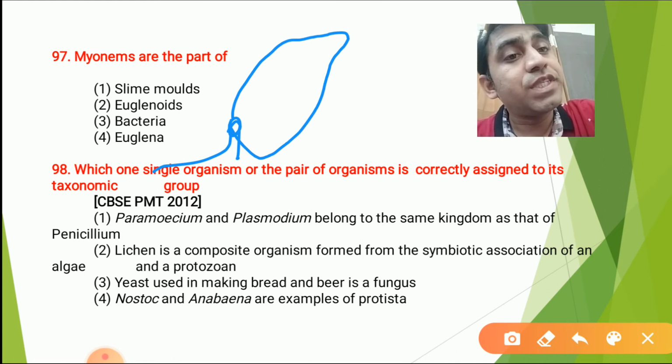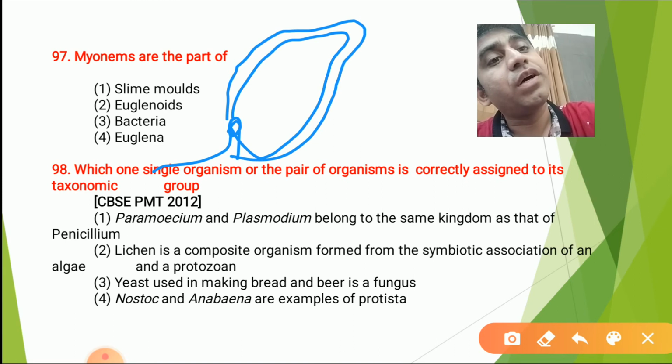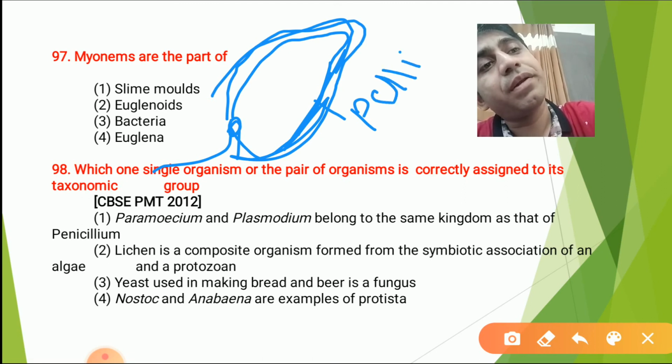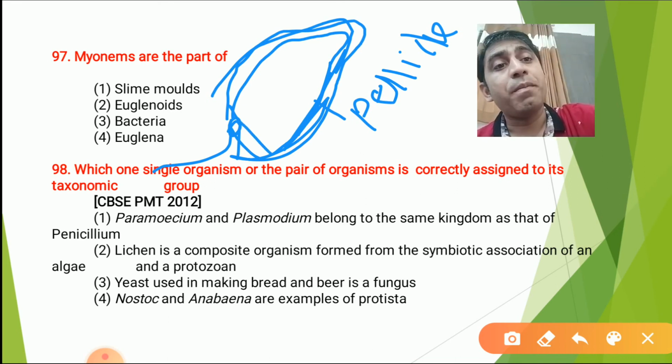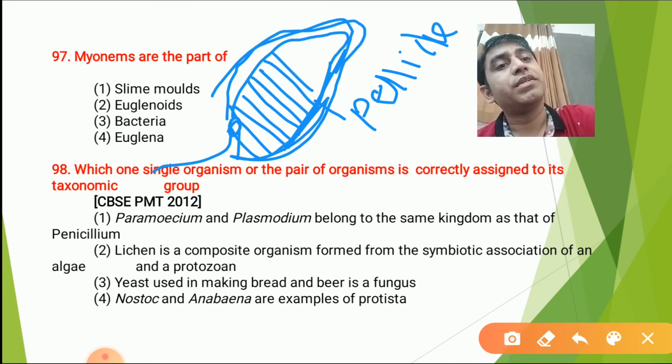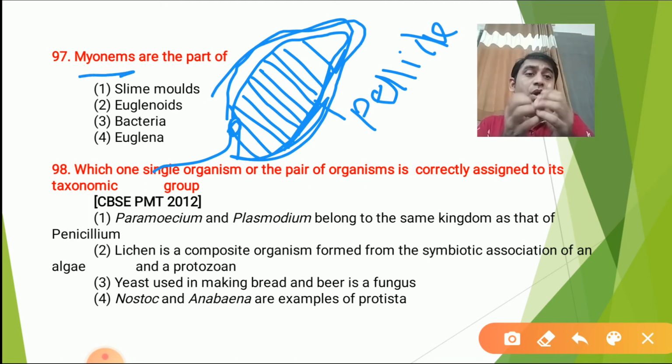On the outer side of this Euglena, a proteinaceous, elastic layer is present, called the pellicle, or also the periplast. This pellicle is made up of obliquely arranged fibrils, parallel to the pellicle. These are called myonemes, which help in contraction and relaxation, meaning contraction and expansion.